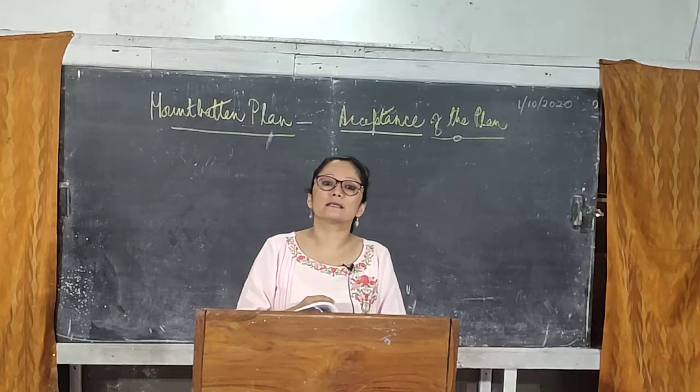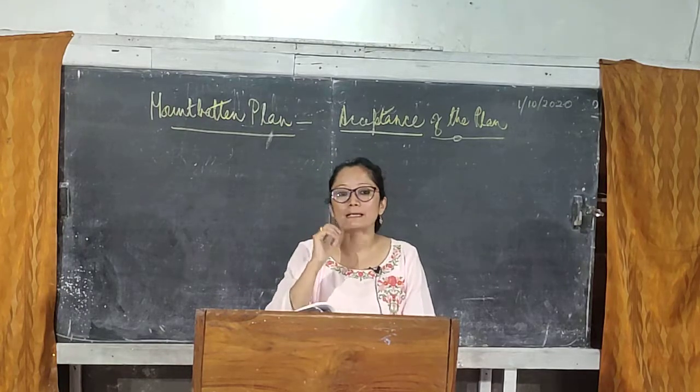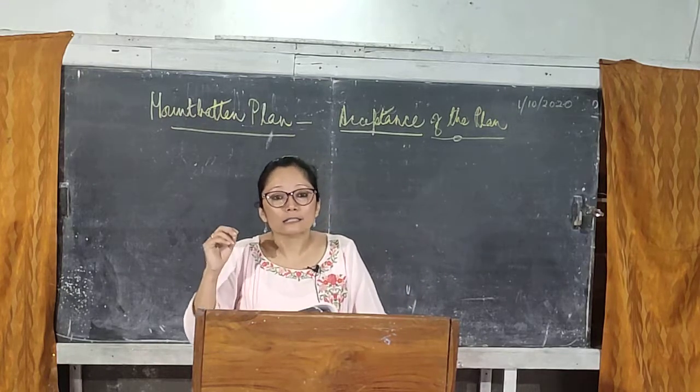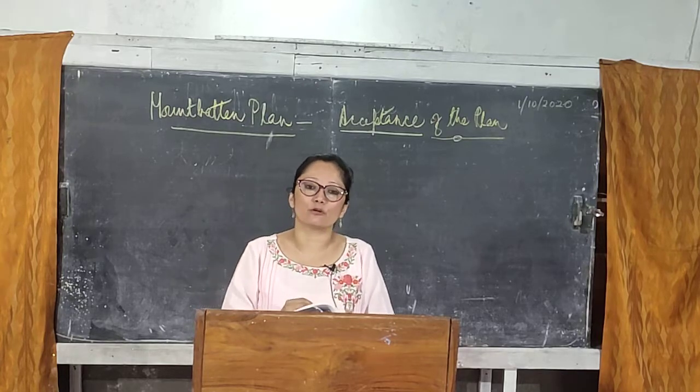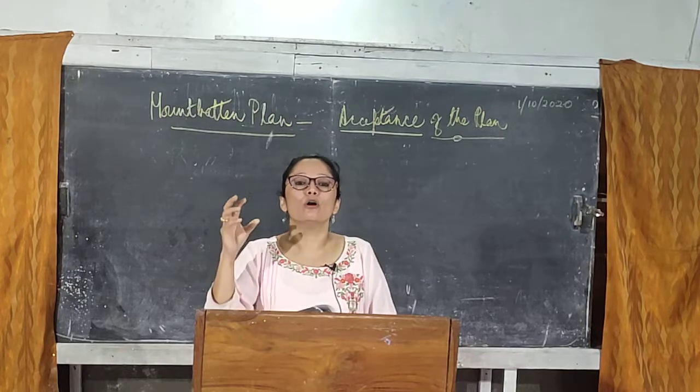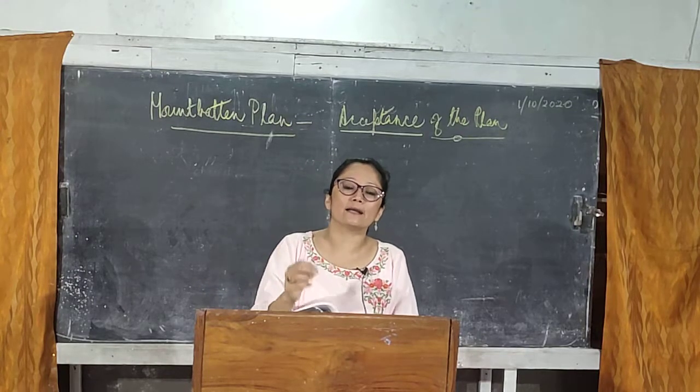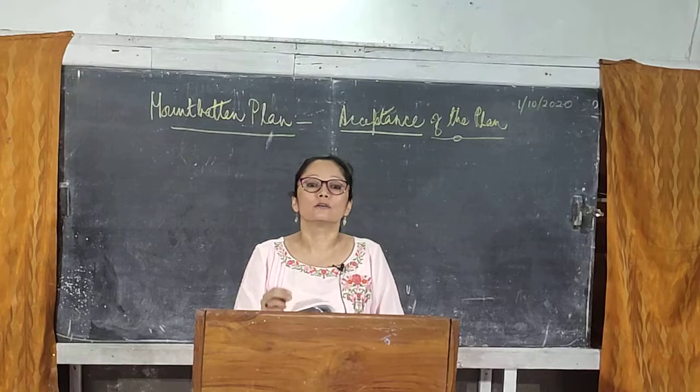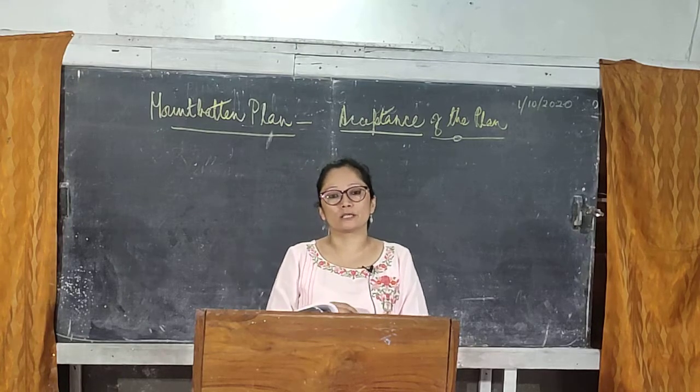Most of the Congress men were not happy with the Mountbatten Plan, but ultimately they had to accept it because in front of them they had another big issue of this entire communal riots going on between the Hindus and the Muslims.